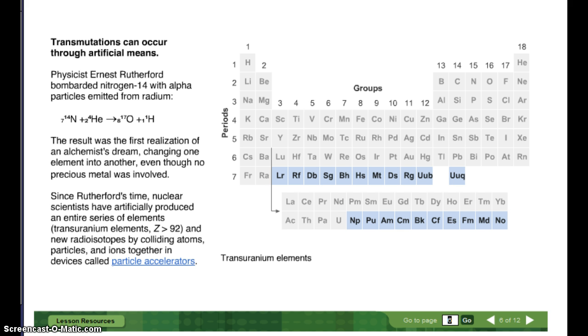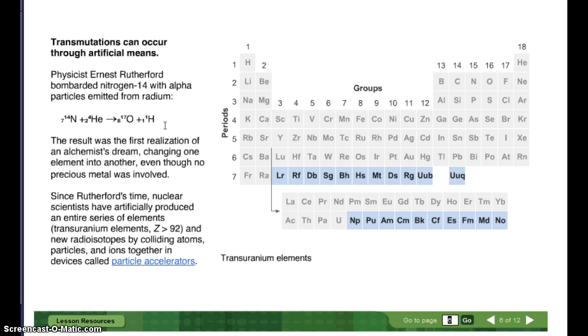Transmutation can occur through artificial means. Physicist Ernest Rutherford bombarded nitrogen-14 with alpha particles emitted from radon. Okay, so he took the nitrogen, he slammed a bunch of alpha particles into it, and look what he produced. He made oxygen plus 1 1 hydrogen.